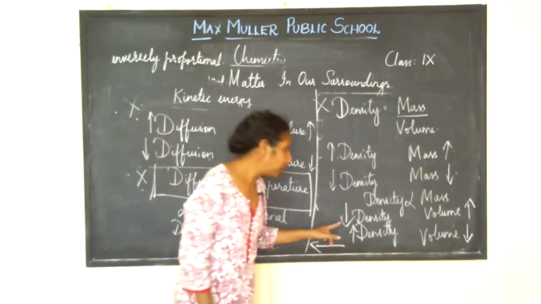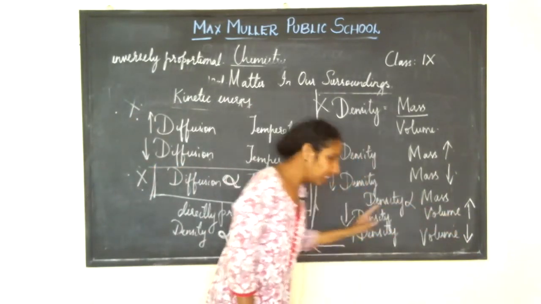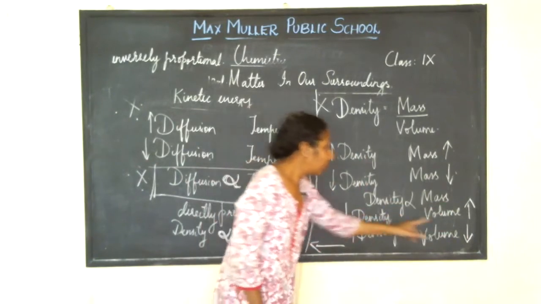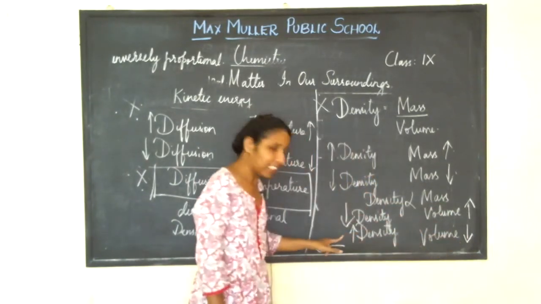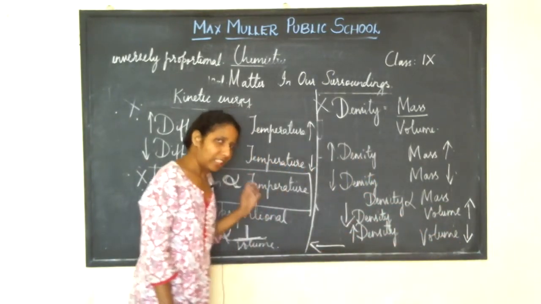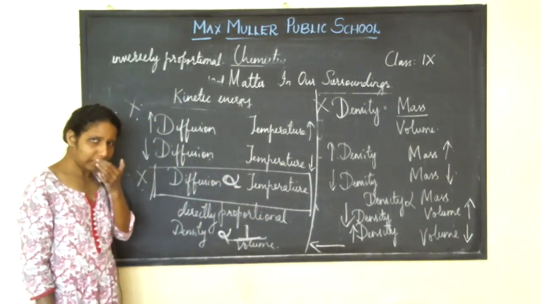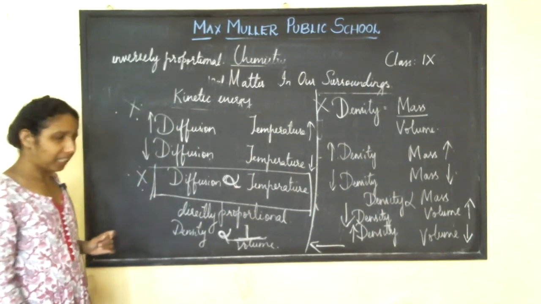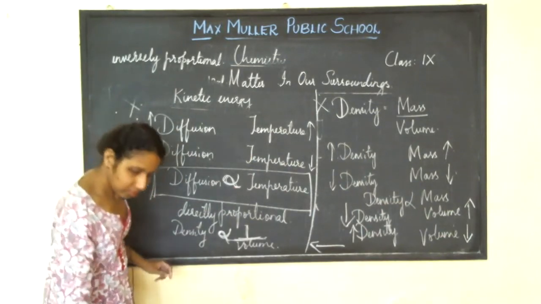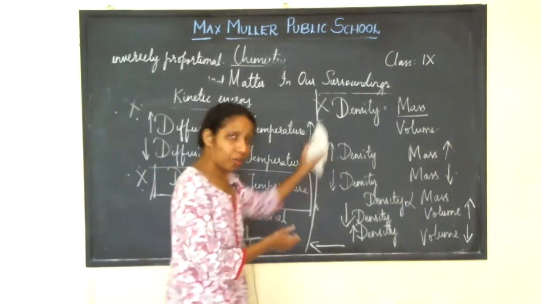Inversely proportional means if one increases, the other decreases. If one decreases, the other increases. Then we say inversely proportional. Did you people understand this? Hope you people understood. So this you need not copy it.